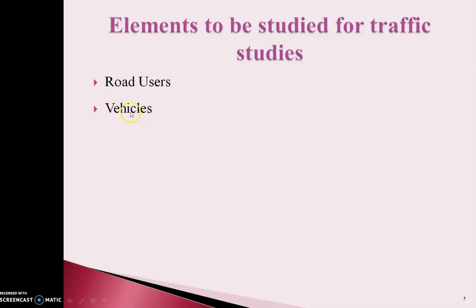Secondly, you should know the vehicle details, like which kind of vehicles are passing through that road. If it is an internal road, then obviously four-wheelers and two-wheelers will easily pass. If it comes to a highway situation, then you know bigger containers can also pass in any situation. So accordingly, you need to vary your design specifications depending upon the vehicular activity.